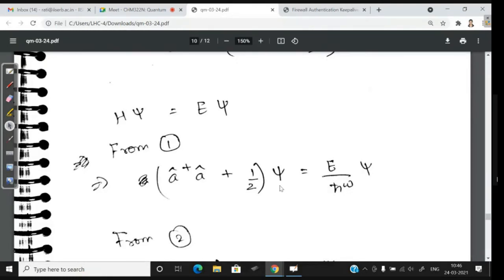The statement I made was, if psi is the solution of the Schrodinger equation, then A dagger psi is also a solution of the Schrodinger equation. But of course, that's just a statement. We need to see if that is true, so we have to verify it.